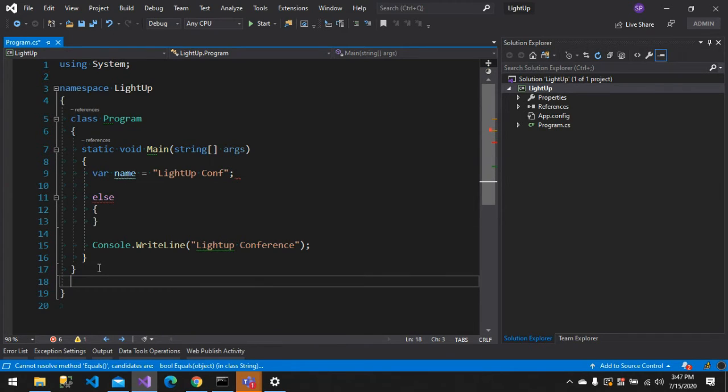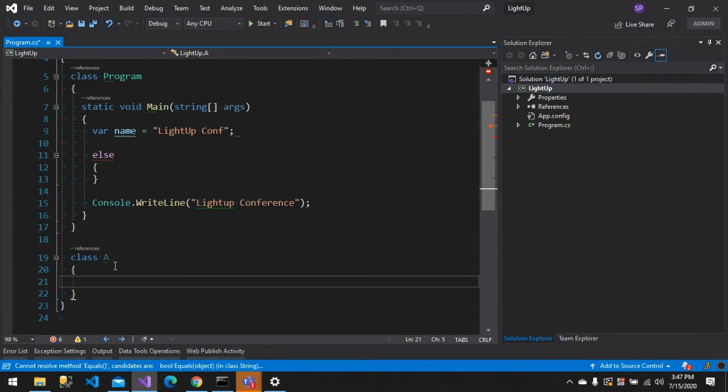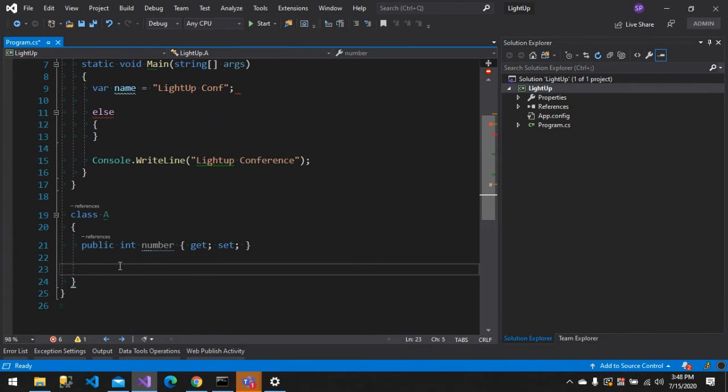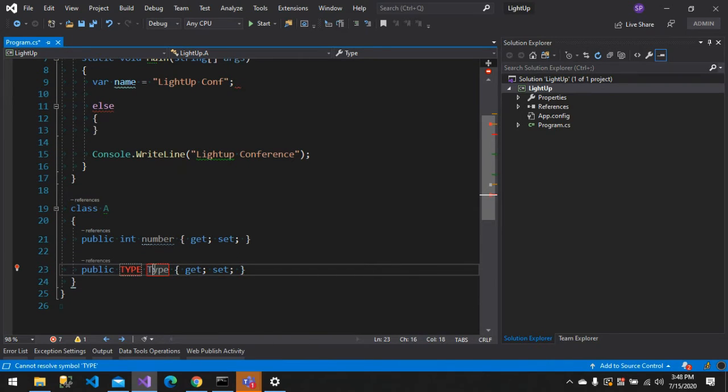And one more thing, a shortcut: let's say I have a class, something A, and I need to create a property. We'll do something like this, right? Public int number, and we'll use a get and set. For this we have a shortcut: we type prop and tab. So we just have to mention the type and name. Likewise, there are a lot of shortcuts, but you can just keep in your mind 10 to 15 most important shortcuts. Let's say we'll create models in our project, right? During that time, this prop shortcut will be very much useful.